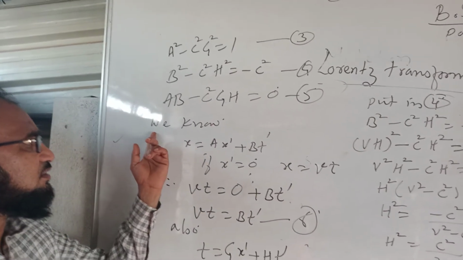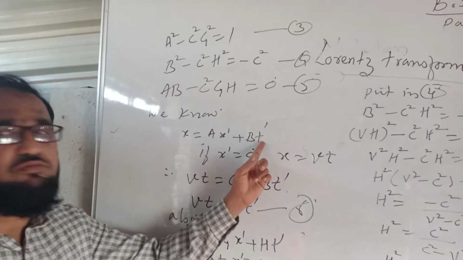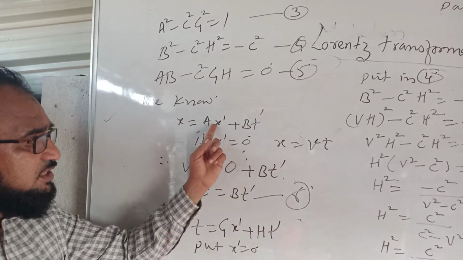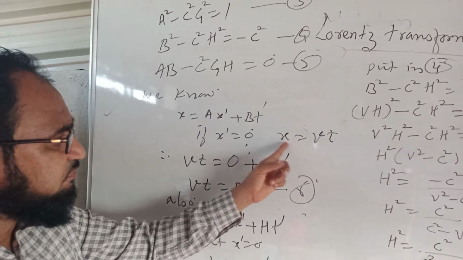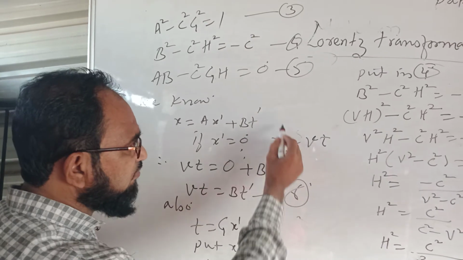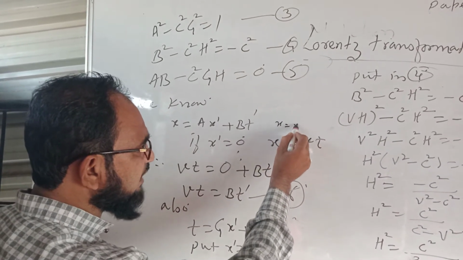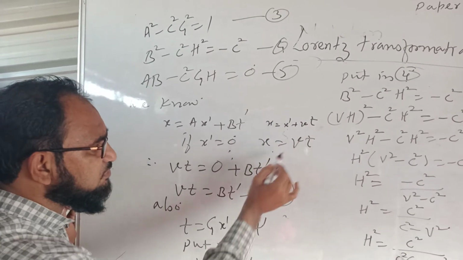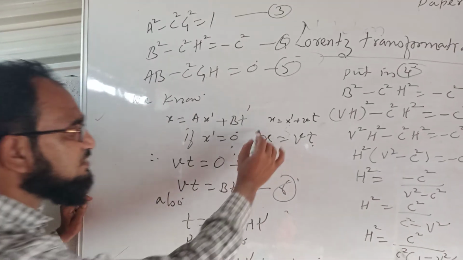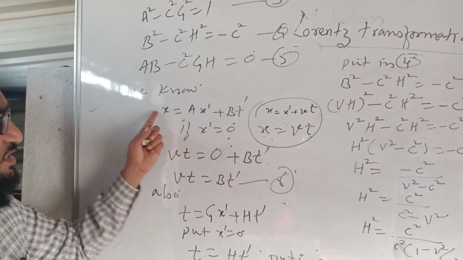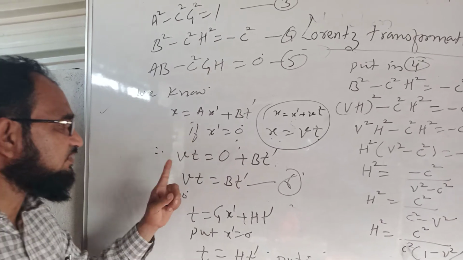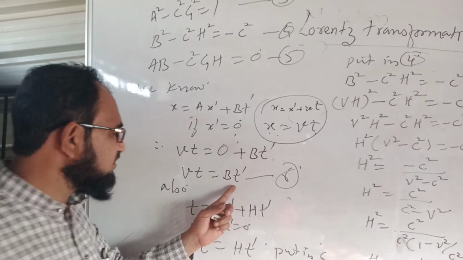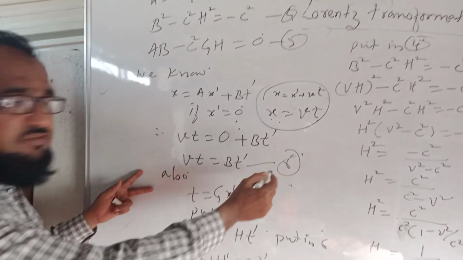Now come to the Lorentz equation x = ax' + bt'. If x' is equal to 0 here, then x will become equal to vt. How? Because we know that x = x' + vt. If x' is equal to 0, x is equal to vt. So in this equation I am writing x as vt, x' is 0, so vt = bt'. Let us call this equation number 6.